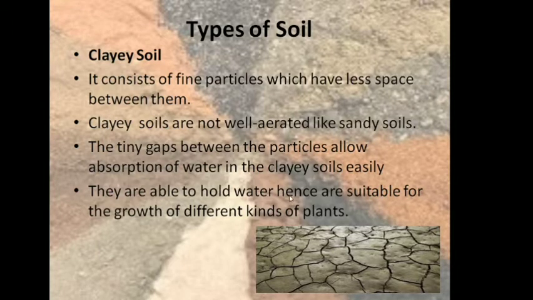They are able to hold water, hence are suitable for the growth of different kinds of plants. So the plants which require more water, for example rice, wheat, this type of plants, they grow in clay soil because they require more water. So these are the characteristics of clay soil.